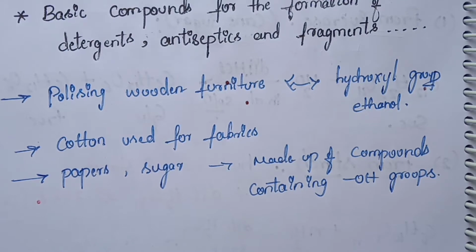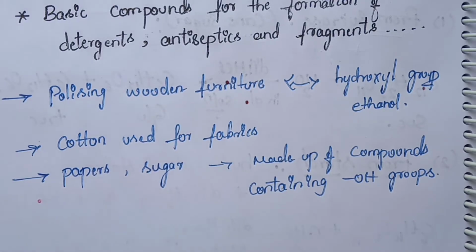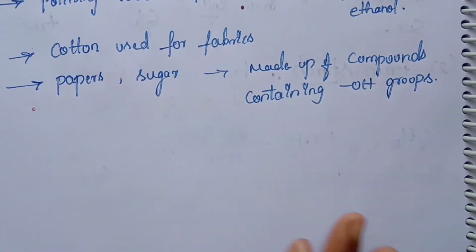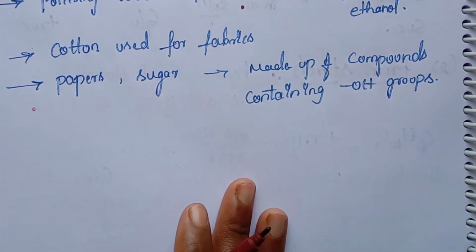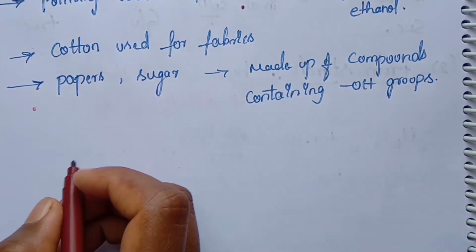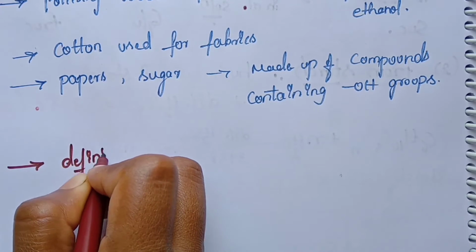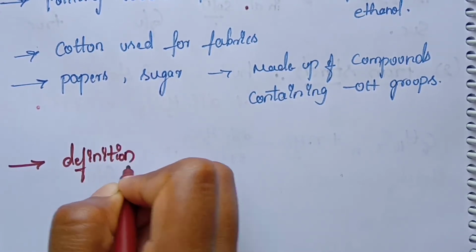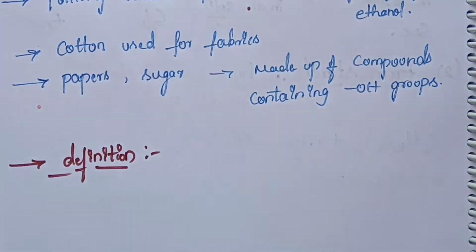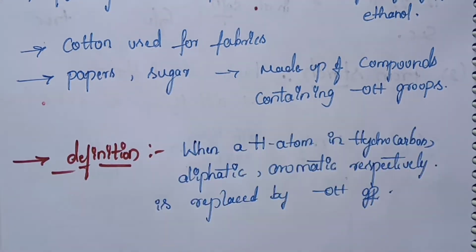These alcohols, phenols and ethers are formed when the hydrogen atom in a hydrocarbon, either aliphatic or aromatic respectively, is replaced by the OH group.